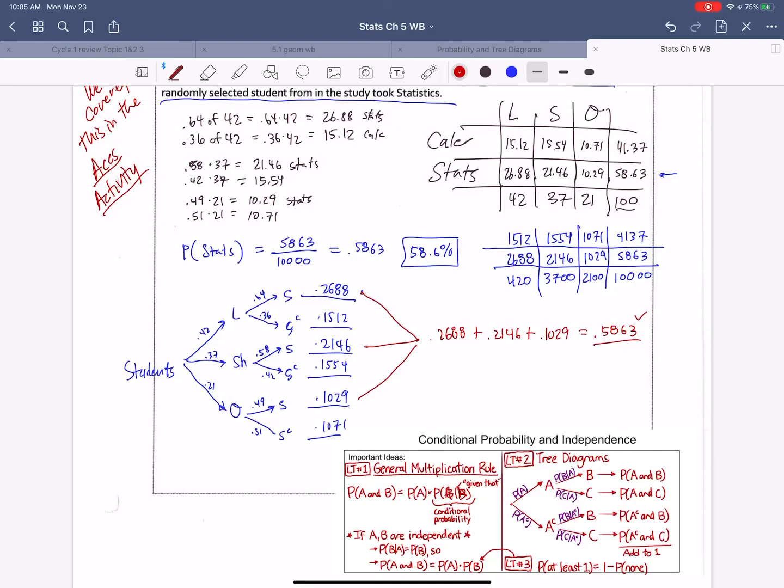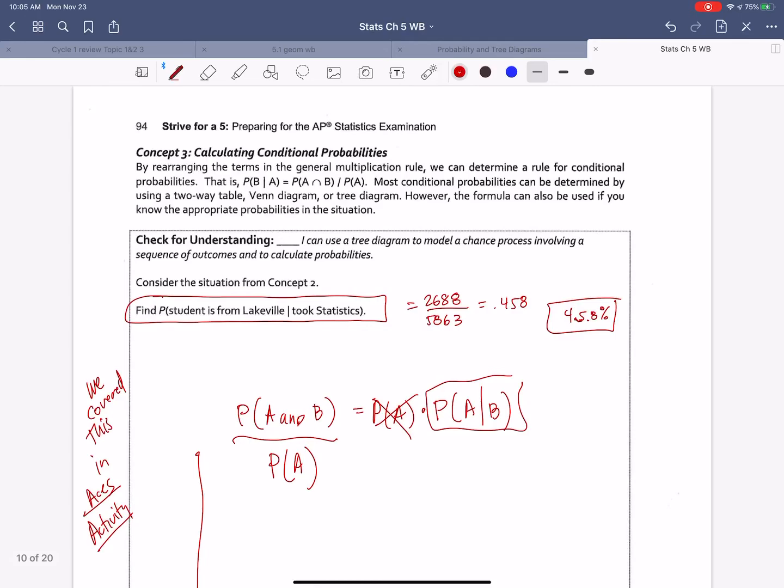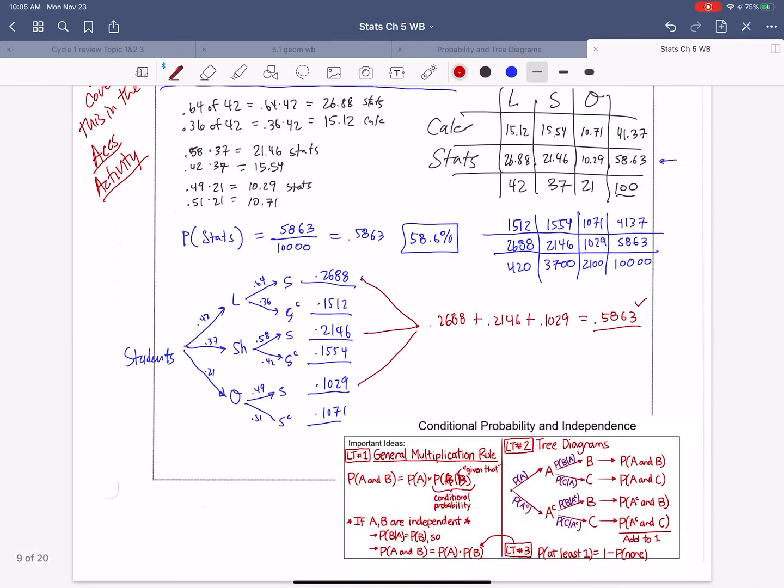Again, we could also use the tree diagram. Given that they took stats, so here's all the people that took stats, what's the probability they're from Lakeville? It's just this one. So it's these 2,688 students out of a total of 5,863 students.